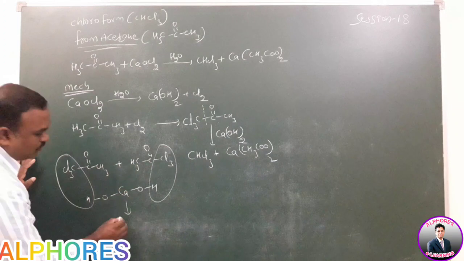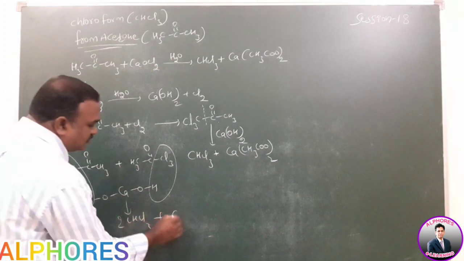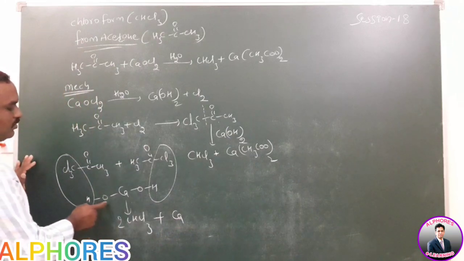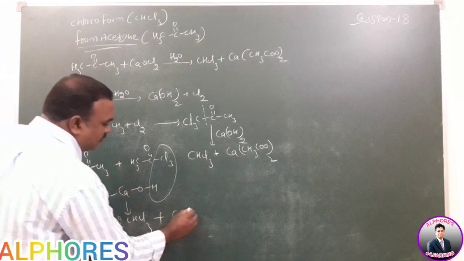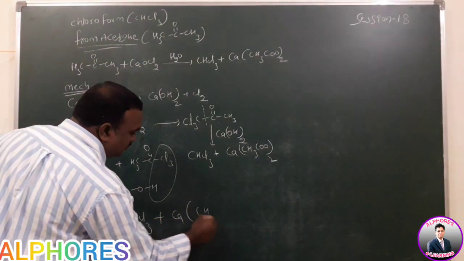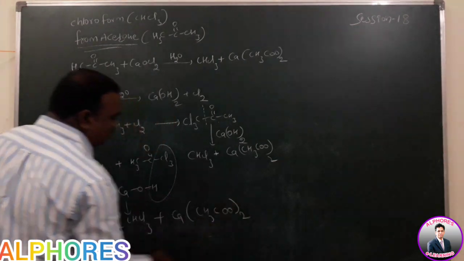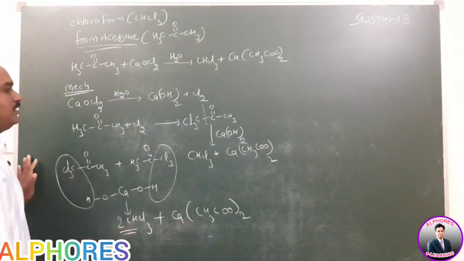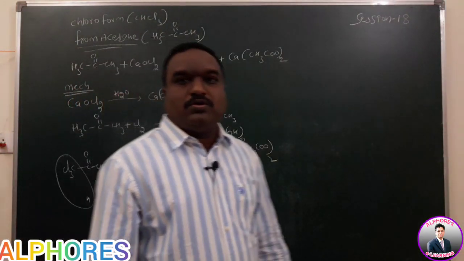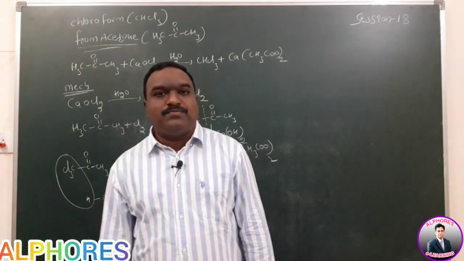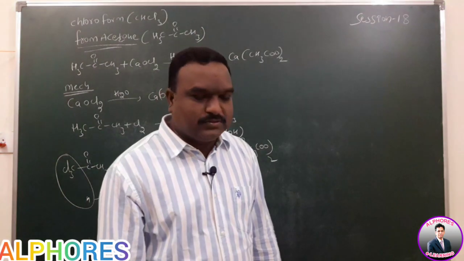Number of moles means CHCl3 plus calcium, only 1 calcium, number of oxygens 4 here, number of carbons 4. One is present in methyl, next one is the COO group. So this is a way to write that product. So preparation of chloroform from ethyl alcohol and acetone, both are large scale methods.